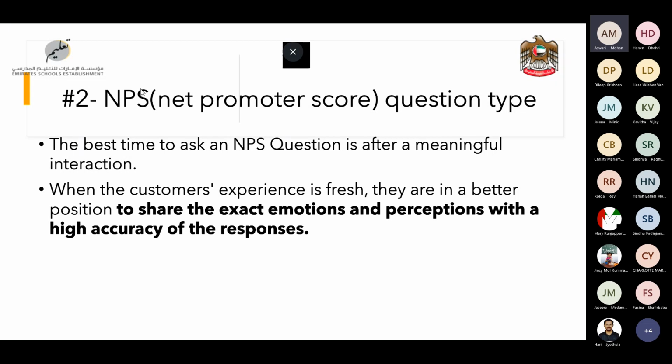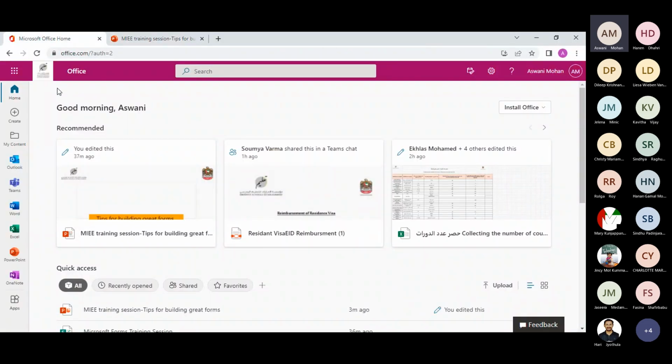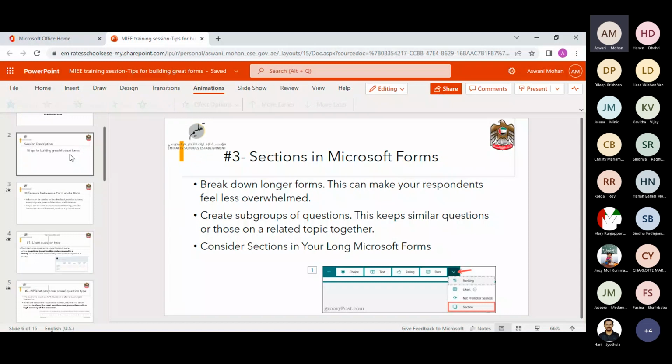You will get a high accuracy of response right after the interaction. So let's do some practical work in the Office platform, and then we will move on to the next section. So I can share the link. Just a minute.